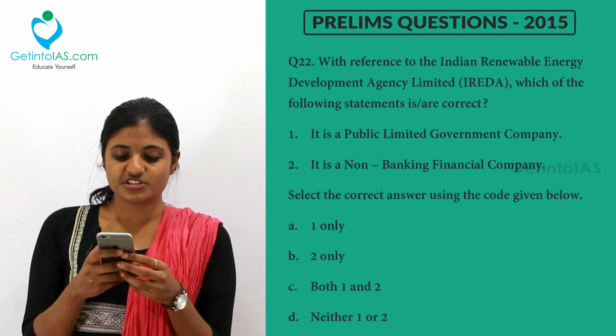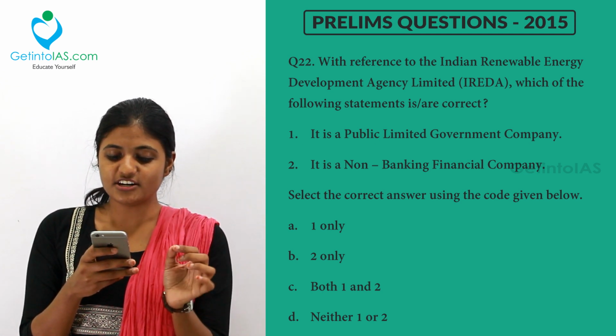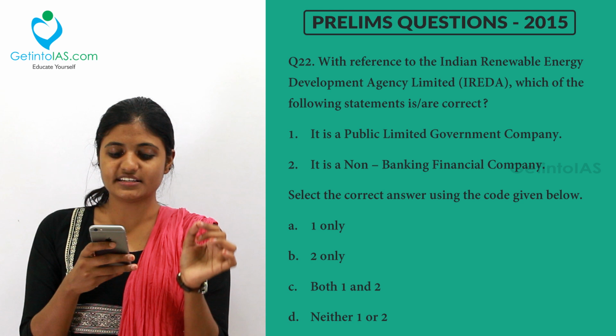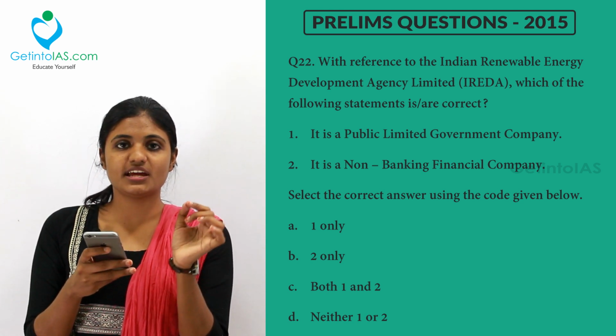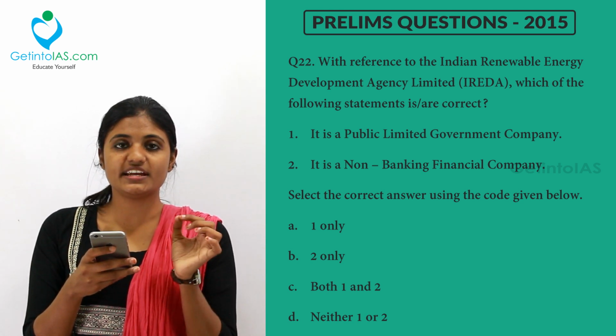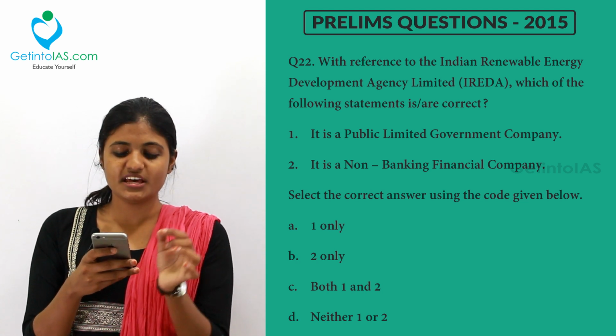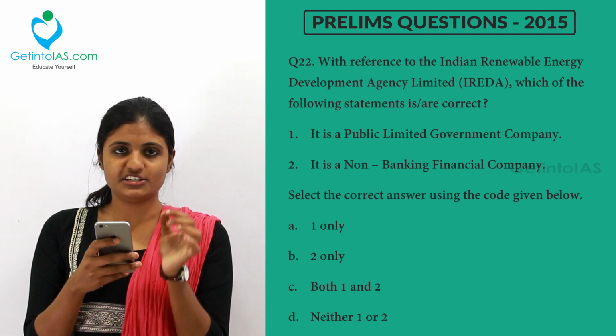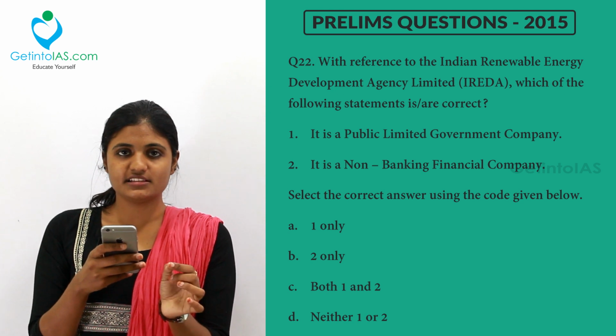Moving to the next question, with reference to Indian Renewable Energy Development Agency Limited, that is IREDA, which of the following statements are correct? First one, it is a public limited government company. Second one, it is a non-banking financial company. So what is the right answer here?